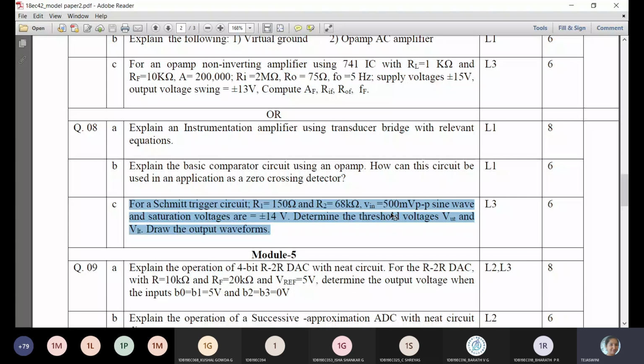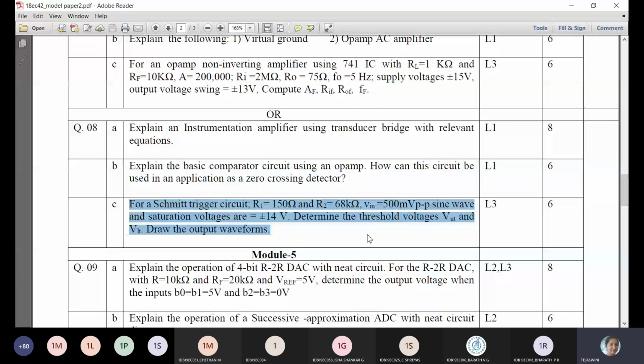So what is the formula for upper threshold? It is R1 by R1 plus R2 into plus V saturation. VLT again is R1 by R1 plus R2 into minus V saturation. Yes. So based on those values you need to draw the waveforms. So that is square waveforms. You are going to give a sine wave, it is of 500 millivolt peak to peak. You need to write the output waveforms by keeping in mind the upper threshold and lower threshold. They have asked for only output waveforms.